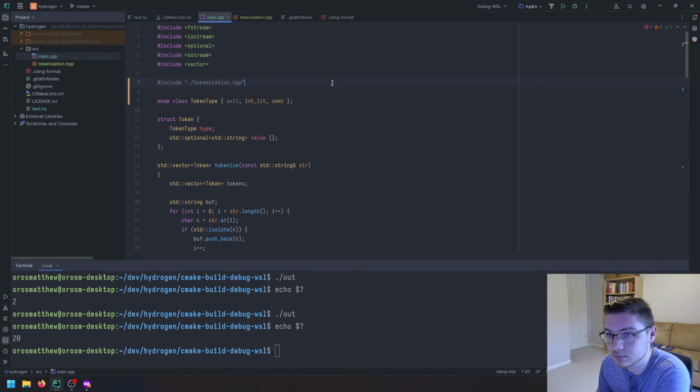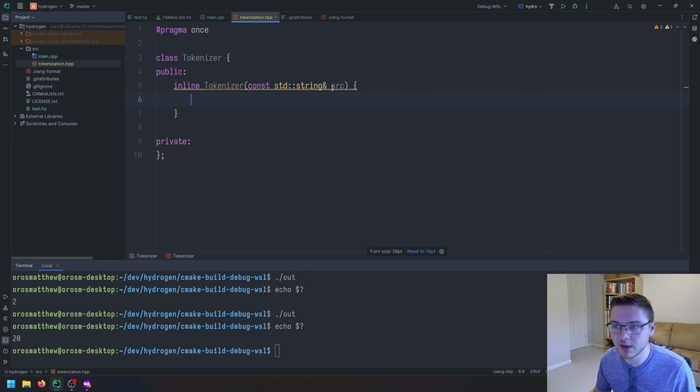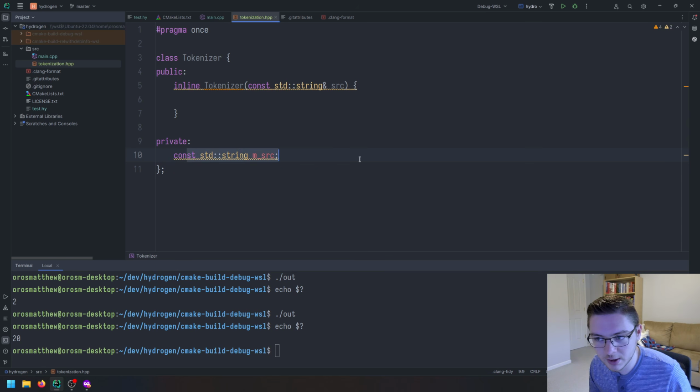There we go. Cool. That fixes it. Okay, so we have our string, and this is going to be our source. So maybe I'll call it source. Yeah, we'll call it source. And then we will keep that as a constant string in here. And I like to prefix members with m underscore so that we know they're members.